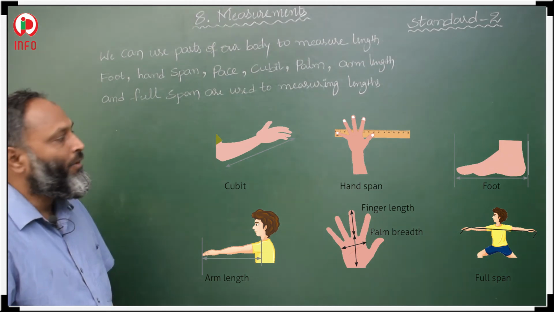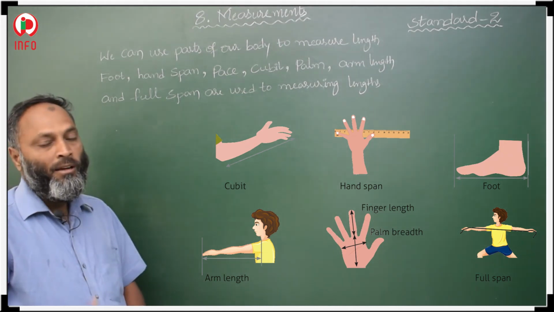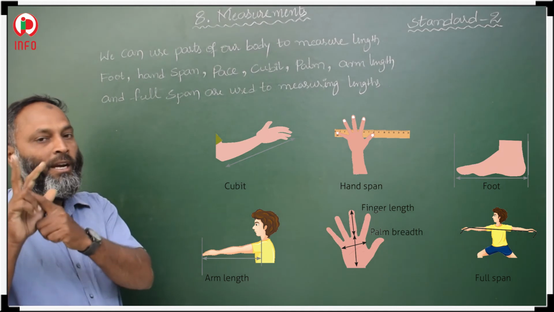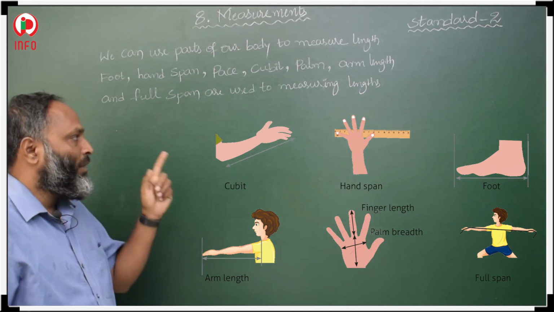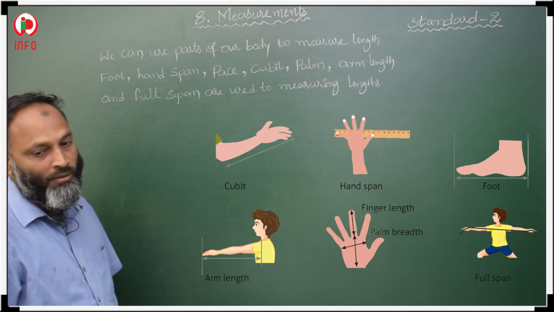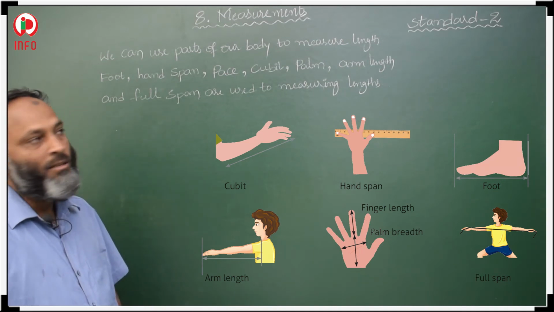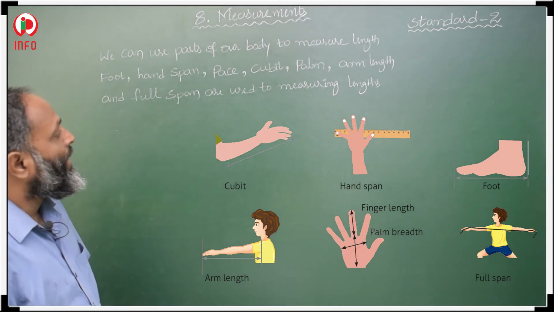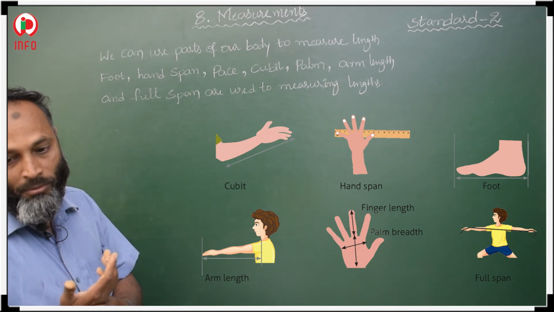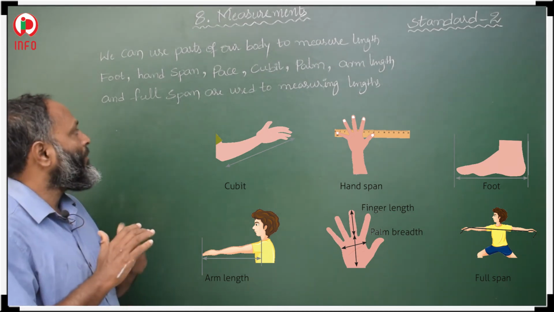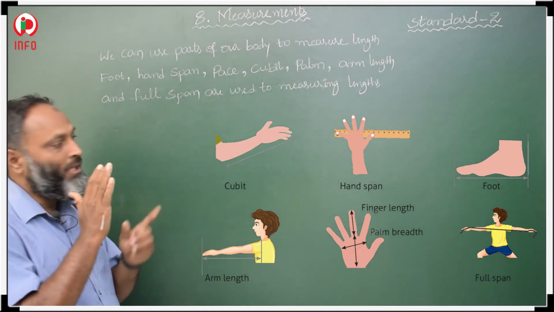Then after that, finger length is the total length of the middle finger, from end to end. Also, the palm width is the breadth of your palm, given in the picture.